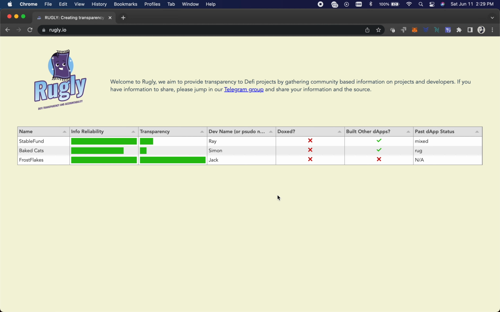There's a lot of other indexes out there, but they're just providing a list of dApps. Honestly, Moonarch has a little tiny icon that's red that shows that something rugged, or it's got a little problem or something, but it doesn't show information about these devs and their dApps. Anyway, guys, that is Rugley.